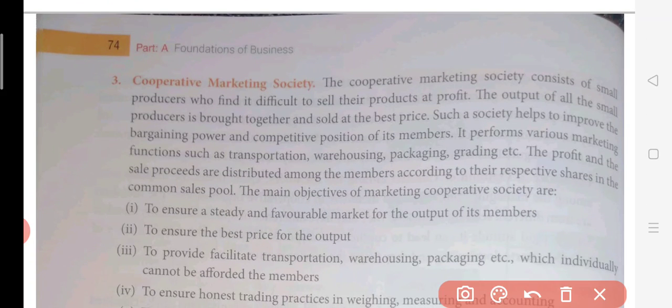Now the third one is the cooperative marketing society. Now this is a marketing society, so the common interest here will be regarding the marketing of goods. Okay, so the cooperative society consists of small producers who find it difficult to sell their product at a profit. Now what happens when the small producers want to sell? They are not able to get good prices for their produce.